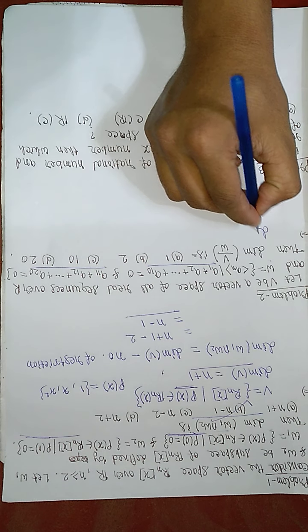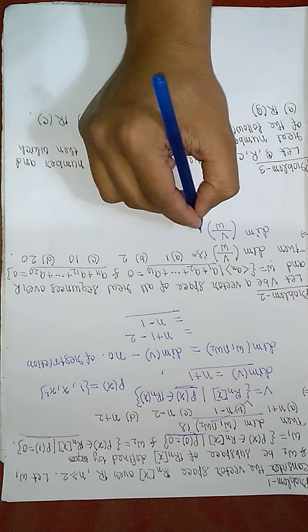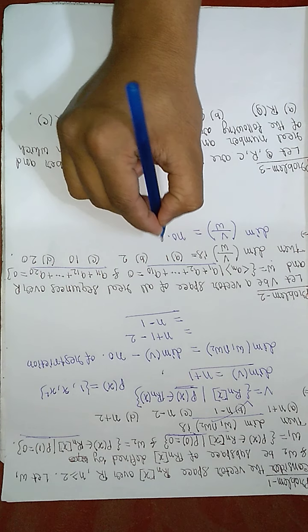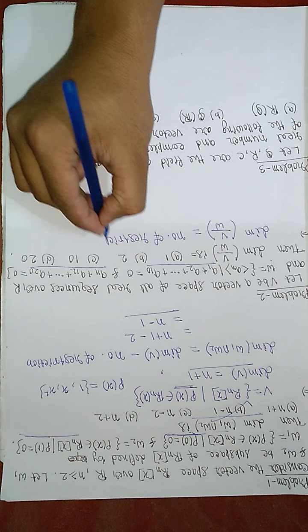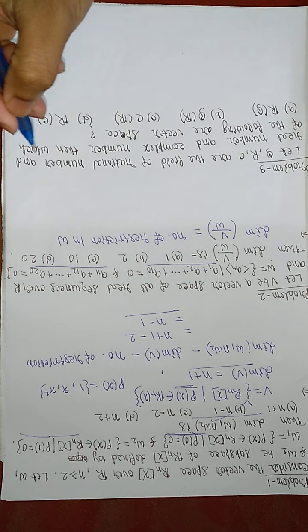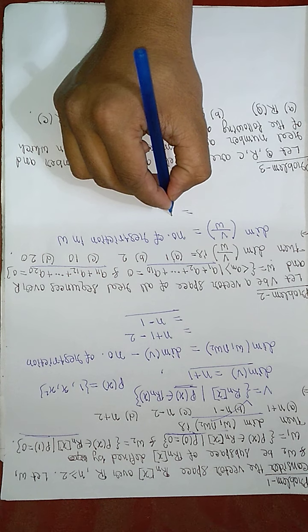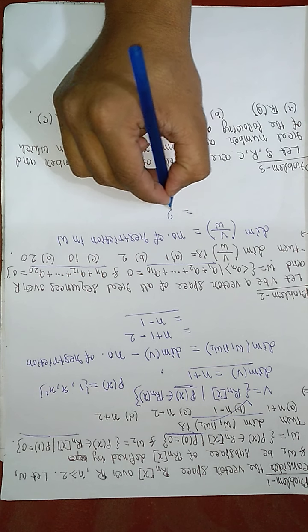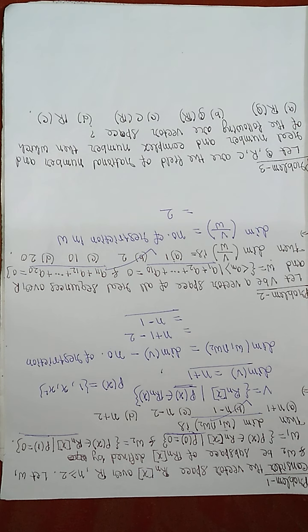So here it is a trick based question also. The dimension of V by W is nothing but the number of restrictions in the vector space W. So how many restrictions are there? There are two restrictions, so the dimension of V by W is 2. So option B is the correct option. Now we will solve problem number 3.